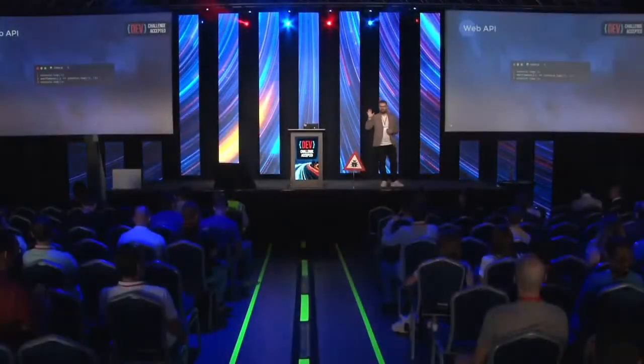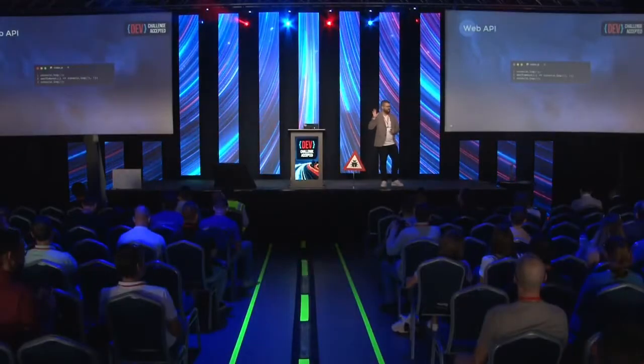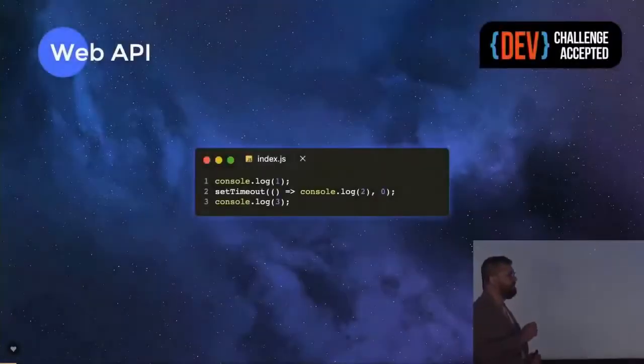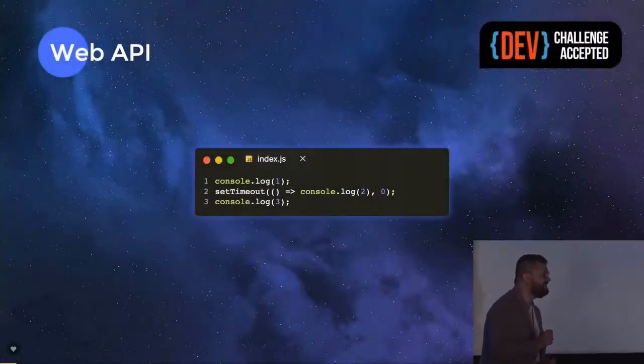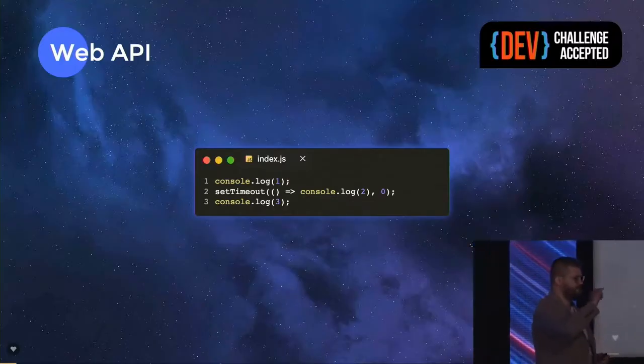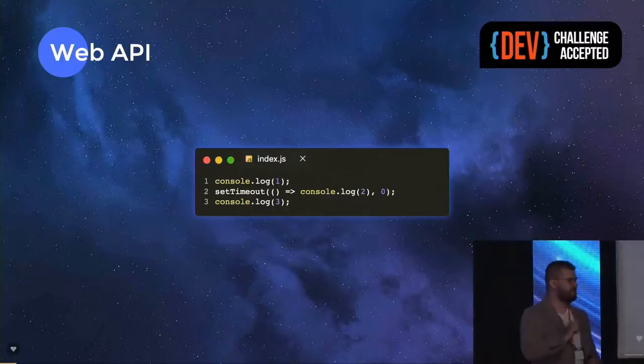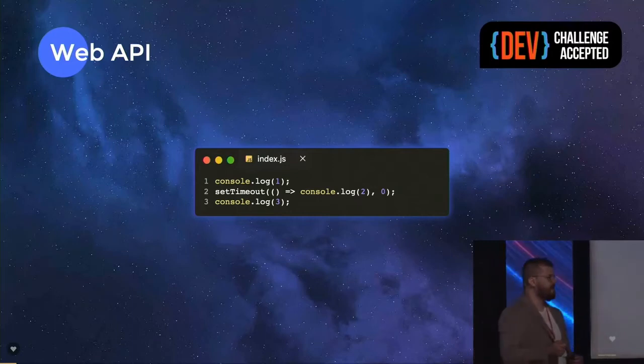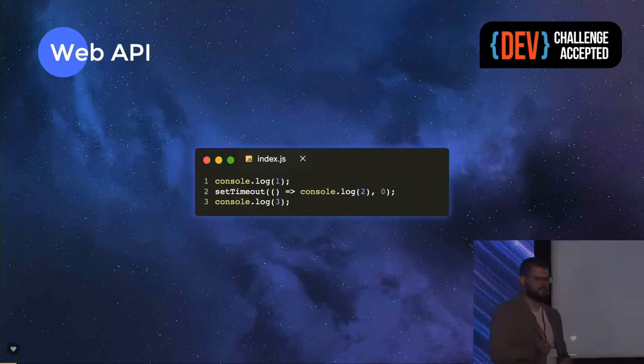Can anybody tell me what the output of this code would be? Anybody, please? Sorry, I can't hear you. 1, 3, 2, right? Great, that is an excellent answer, that is correct. But may I ask somebody, how do you know that? How do you know that's the result?